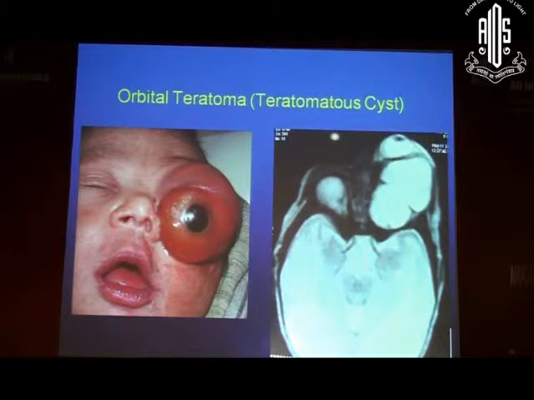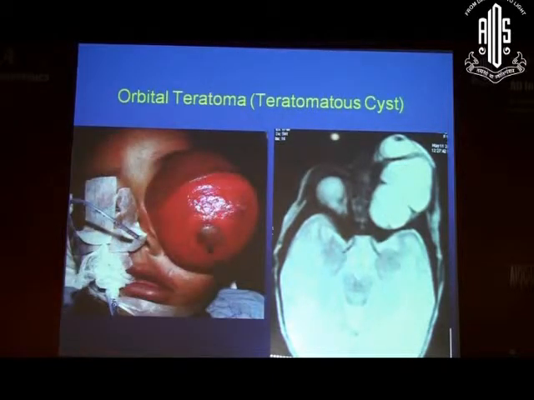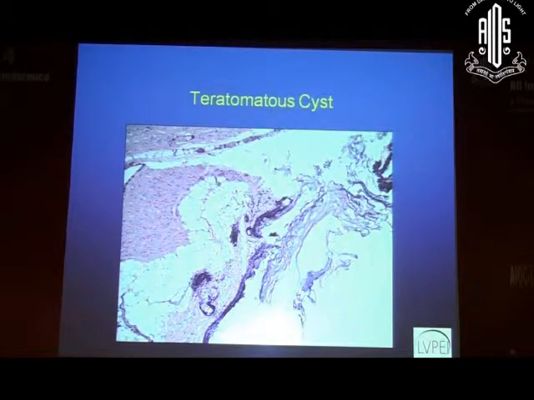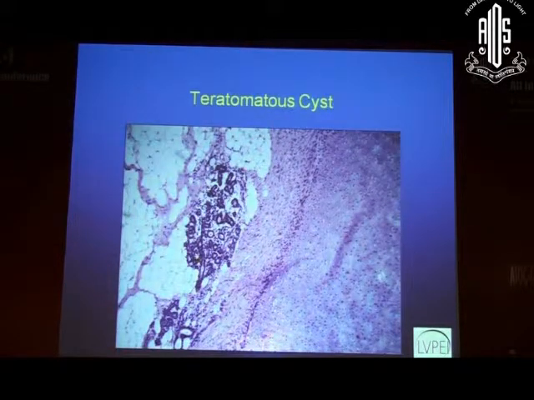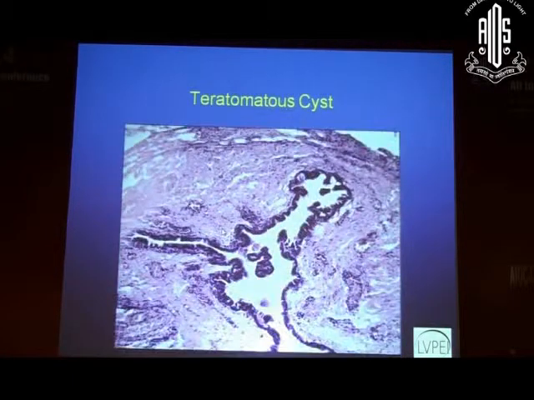Then the teratomatous cyst. These children present as early as 1 day of age, and they can grow very fast sometimes, and within a few weeks, like 2 to 3 weeks, this patient presented in follow-up like this. And this is the microscopy. On microscopic examination, what we see is that there will be elements of all the 3 germ cell layers, that is ectoderm, endoderm, mesoderm. The cyst will have areas of keratinizing stratified squamous epithelium, again with adnexal structures, hair follicles, sebaceous glands, and then you will have lobules of highly mature cartilage. Then there will be some adipose tissue, some sweat glands. There can be respiratory epithelium. So this is a teratomatous cyst, also known as a teratoma.